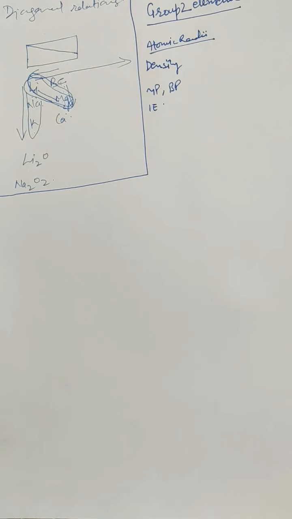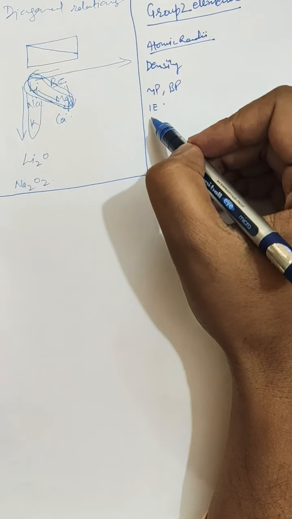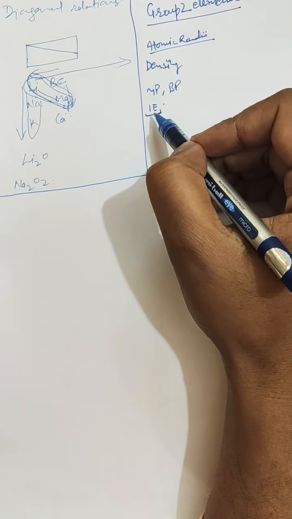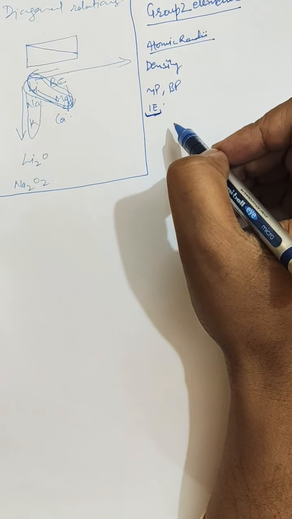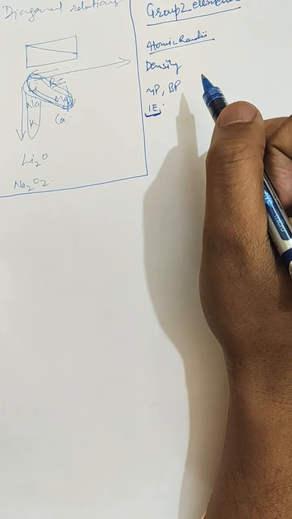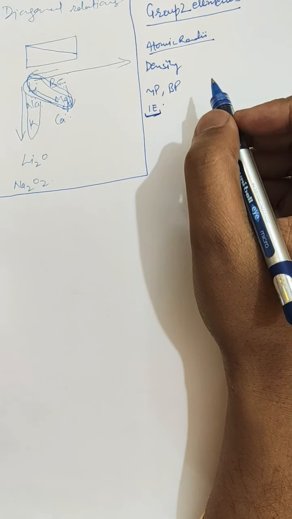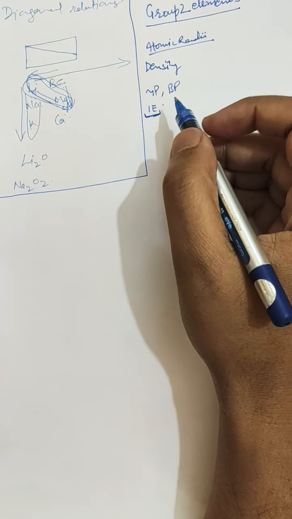Similarly, the value of ionization enthalpy: the alkaline earth metals have low ionization enthalpy due to fairly large size of the atoms. Since the atomic size increases down the group, the ionization enthalpy decreases. A similar trend for ionization enthalpy is also observed as in case of group 1 elements, that is, downward the group the value of ionization energy decreases. A comparison of ionization enthalpies of members of group 1 and 2 shows that members present in the second group have higher values as compared to those of group 1 because they have smaller size and electrons are more attracted toward the nucleus.